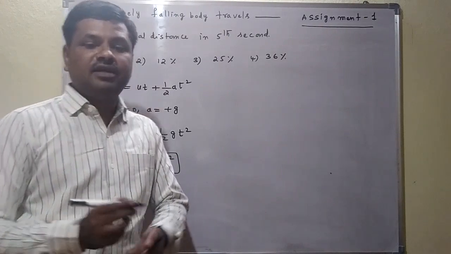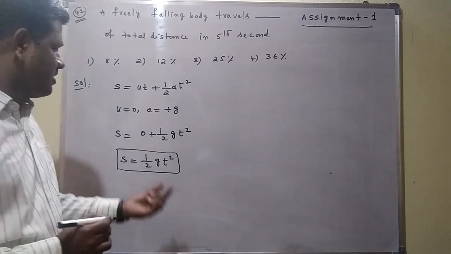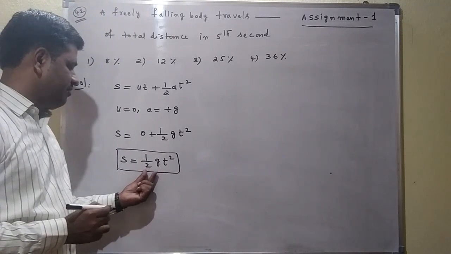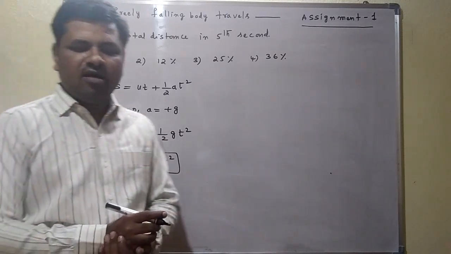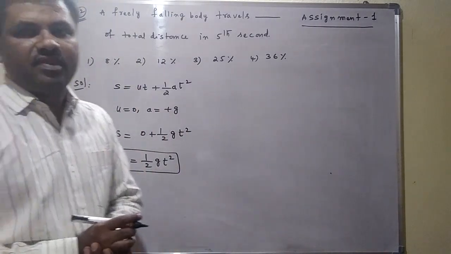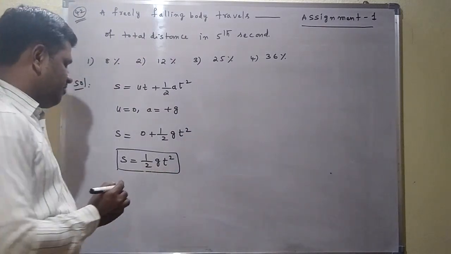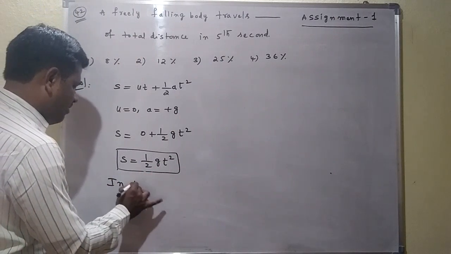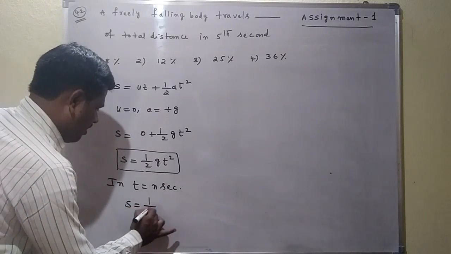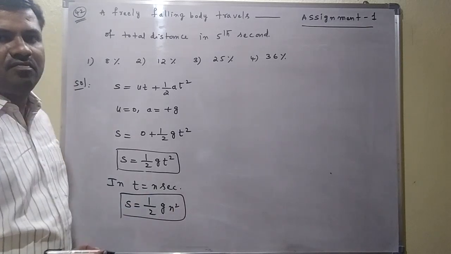But the total distance traveled in nth second we have to find here. S is equal to half gt square is the total distance traveled in t second. In n seconds how to write here? N second means t is equal to n seconds. We substitute, so s is equal to half into g into n square. This is total distance traveled in n seconds.